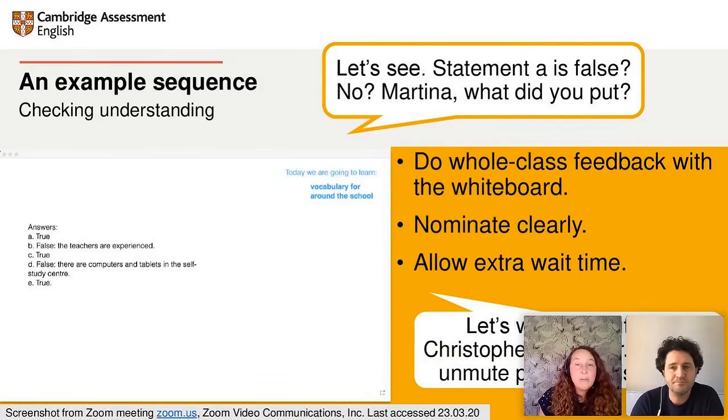You need to allow time for students to unmute their mics before they respond, and there can be some time lags between different speakers as well. So you'll probably need to give a bit more wait time than you do in a face-to-face environment. But you can elicit answers, you can ask for justifications, and you can write up your answers on the board.